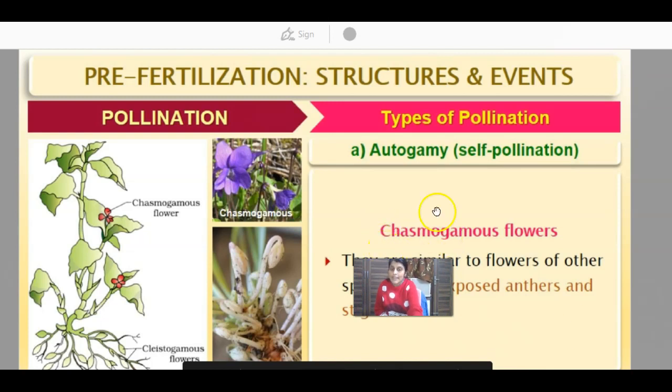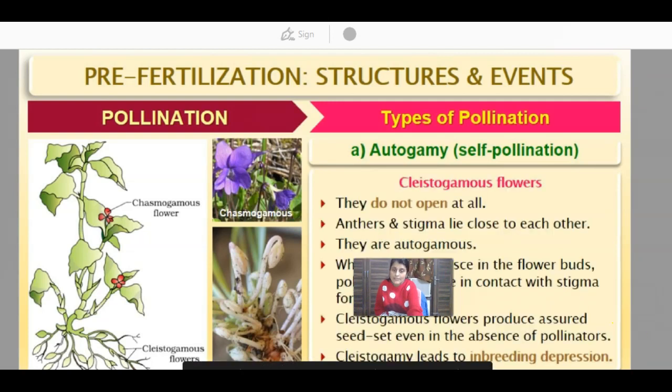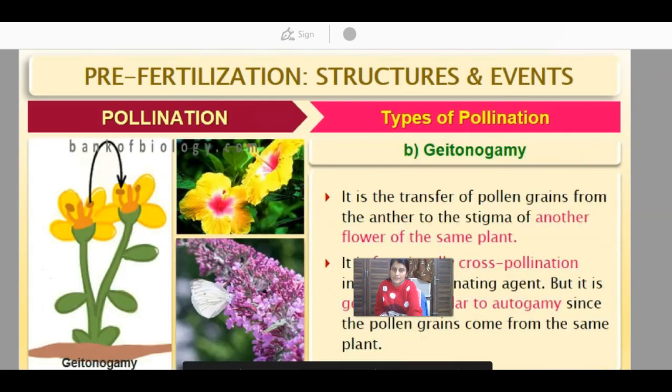So let's describe autogamy in the case of chasmogamous flowers. They are similar to flowers of other species, with exposed anther and stigma. And clistogamous flowers, as I said, are flowers that do not open at all. Anthers and stigma lie close to each other and they are autogamous. These flowers basically give rise to inbreeding depression.